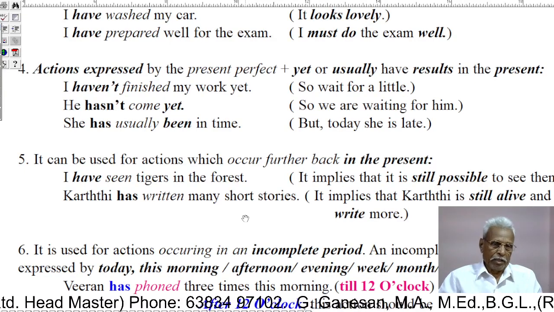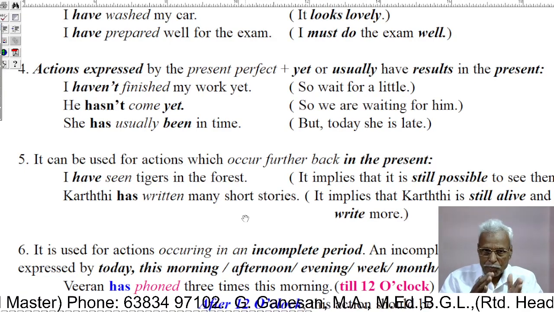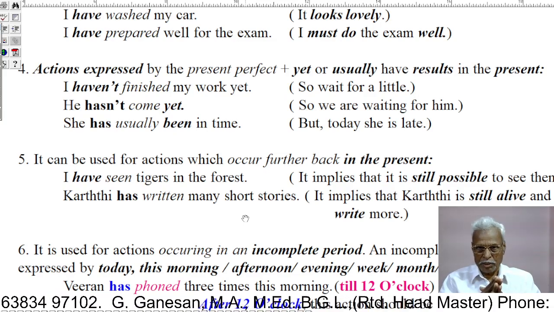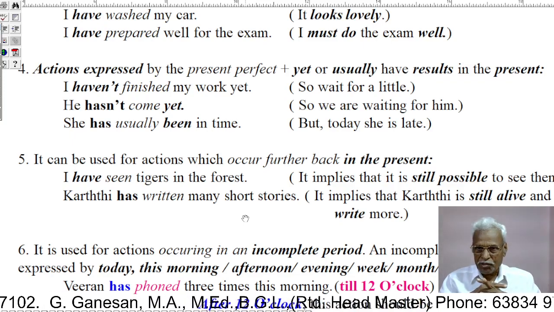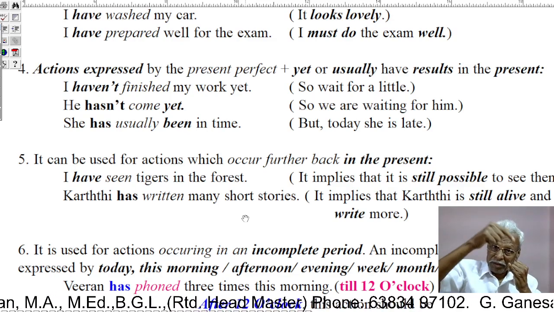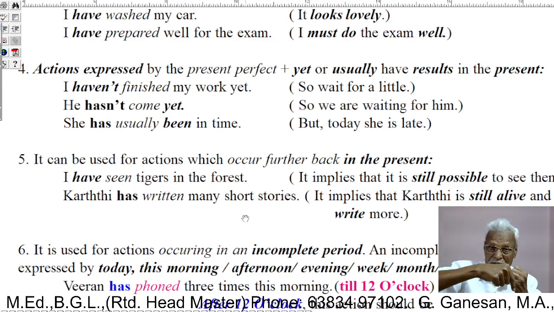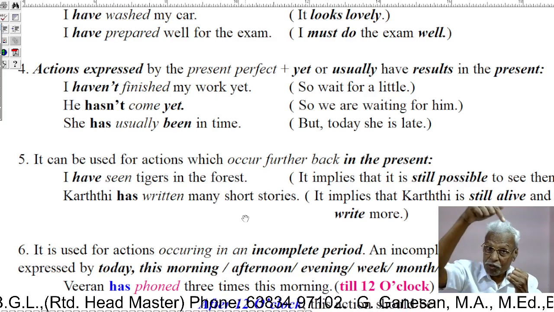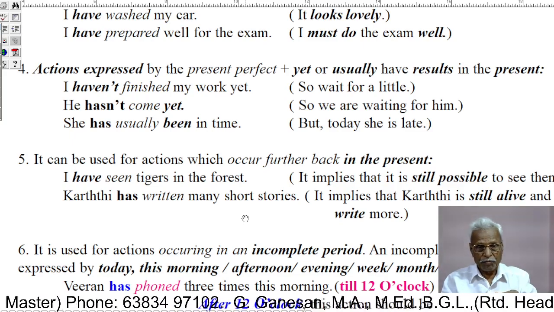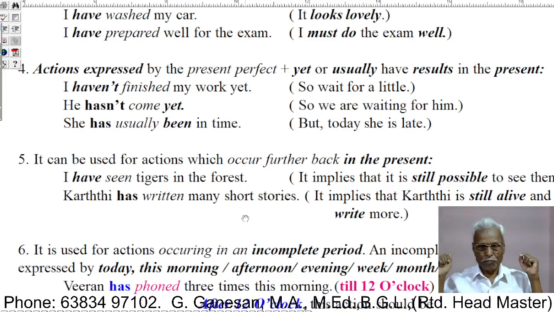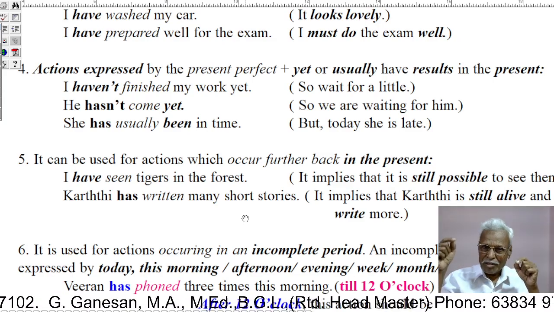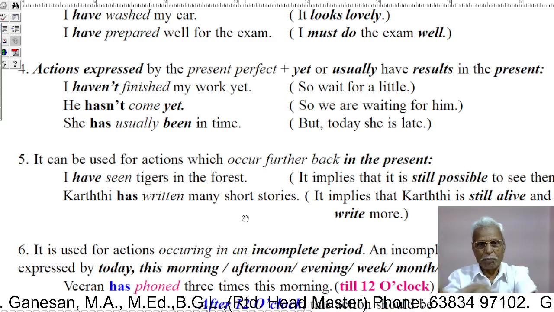Then let us see the fourth use. Actions expressed by the present perfect plus yet usually have results in the present. That is, when a past action is expressed in the present perfect plus yet or usually, it has a strong implication in the present.